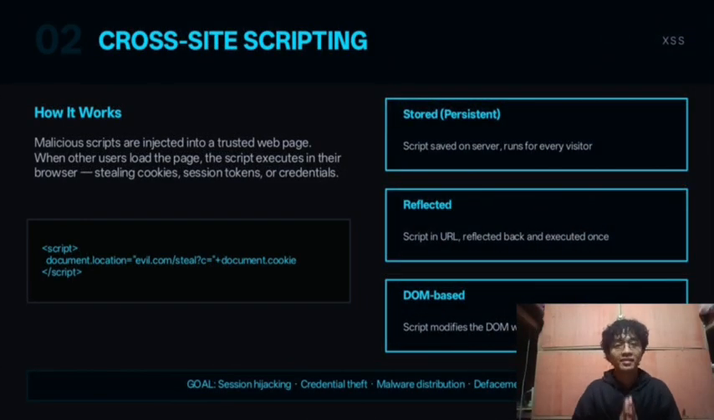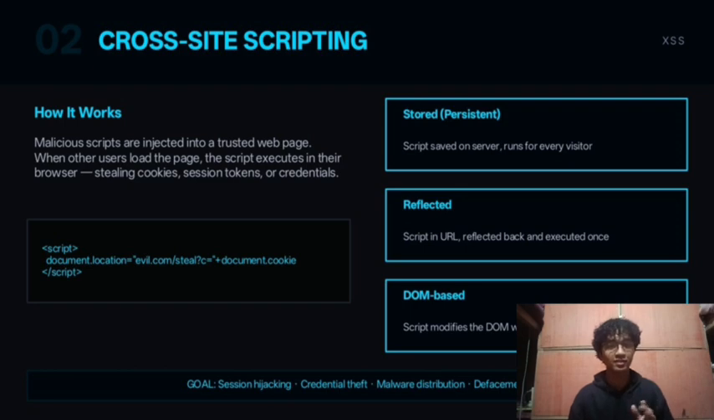So, the second attack is cross-site scripting, also called XSS. Unlike SQL injection, which goes after the database, XSS goes after the user's browser. The attacker hides a script inside a web page, like inside a comment or a post. So, when another person opens that page, the script runs on their browser and can steal their cookies or login session.